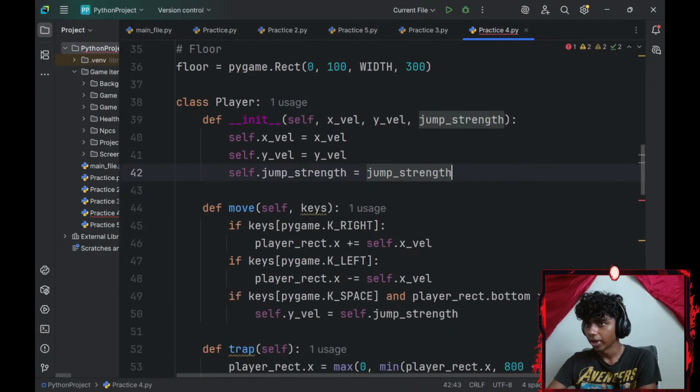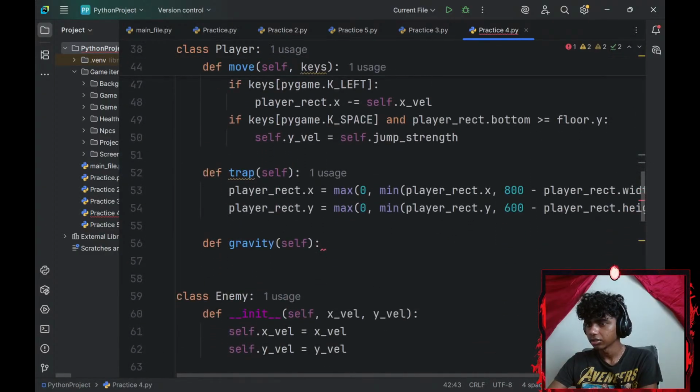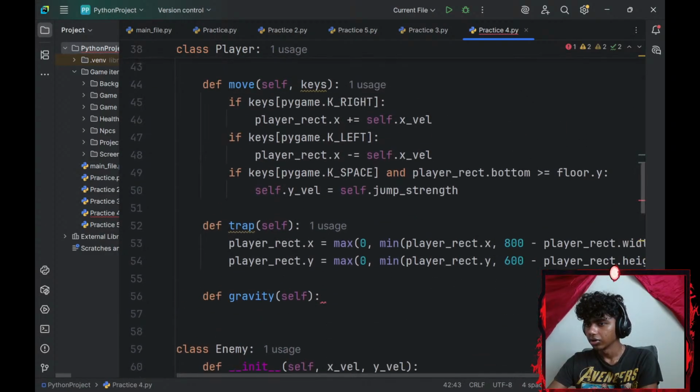Okay, so when I define my player, I'll go with my jump strength of something. Okay, that's basically most likely it.